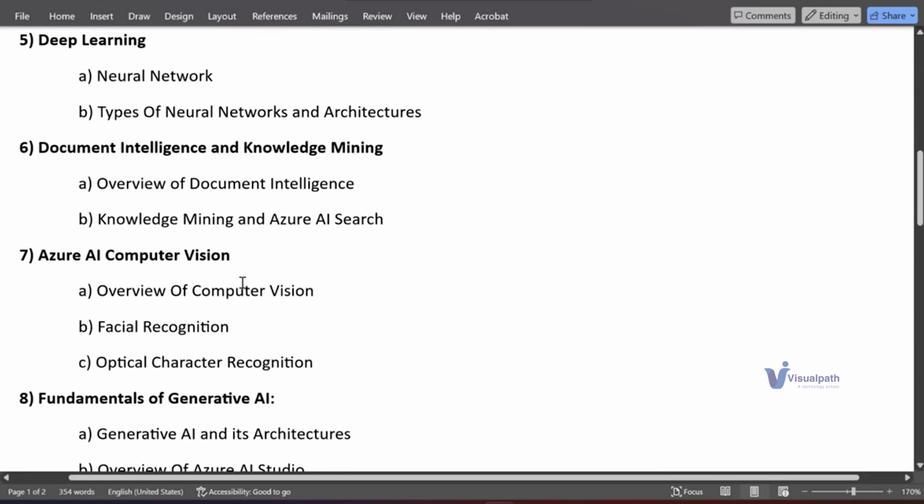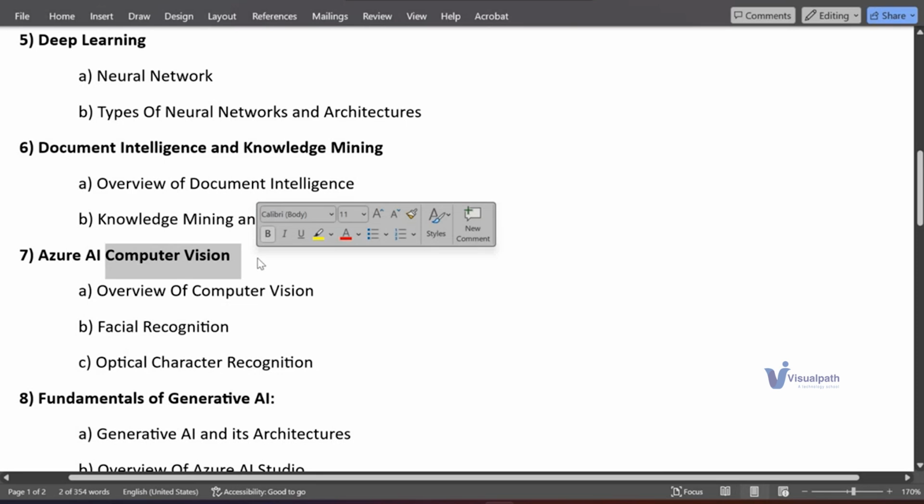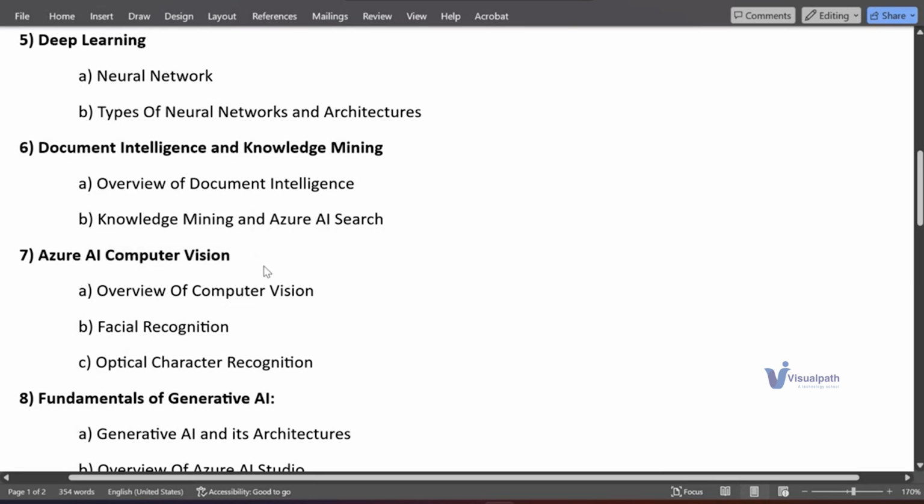And then we have Azure AI Computer Vision. It's not only about dealing with text data or audio data. We'll also see how to deal with image data as well. For image data, we need computer vision. Through computer vision, you learn the overview of computer vision, and then you will see different types of applications.